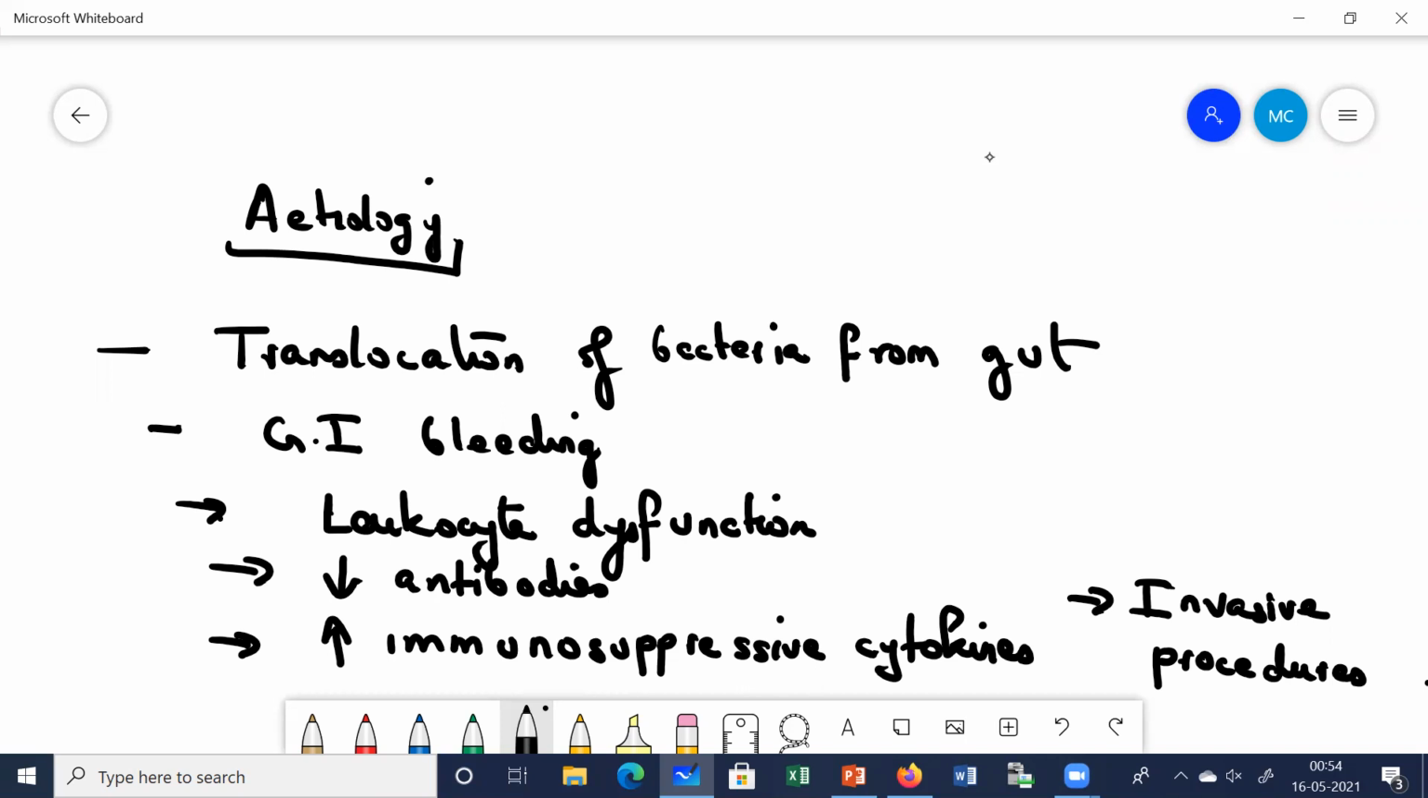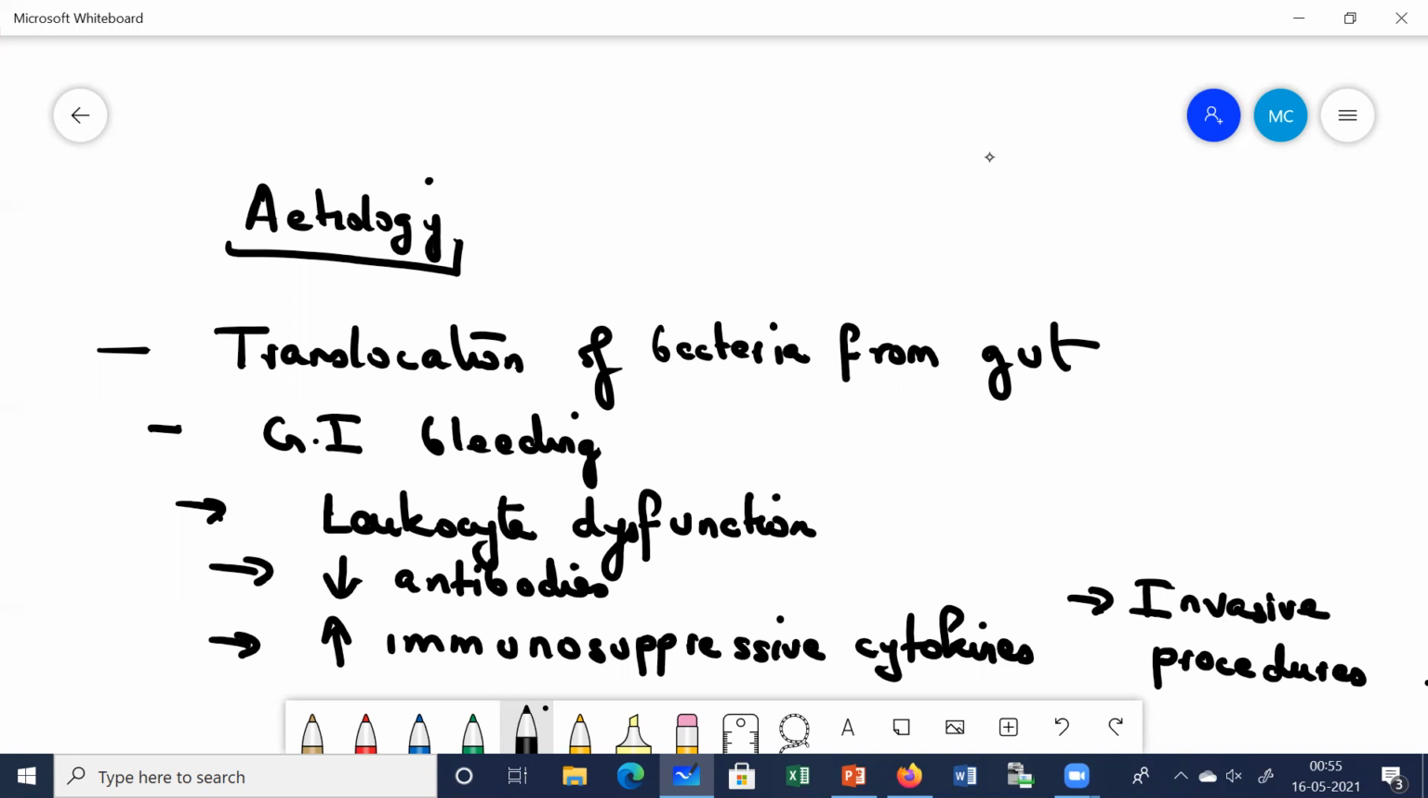Apart from that, anything by which our body's immunity fails, like if there is any leukocyte dysfunction, or decreased antibodies, or excess amounts of immunosuppressive cytokines. The immunosuppressive cytokines have increased, antibodies have decreased. All these things cause a failure of our immune system, because if our immune system is active, it will kill these virulent bacteria which have escaped from the gut. But if there is a failure of the immune system, it is not able to kill these virulent bacteria, then they can cause infection in the ascitic fluid, and it can cause spontaneous bacterial peritonitis.